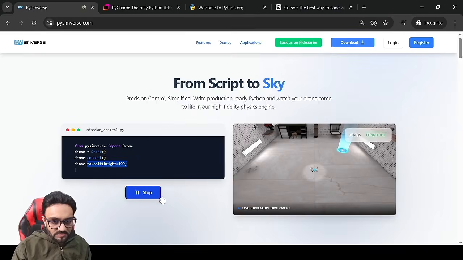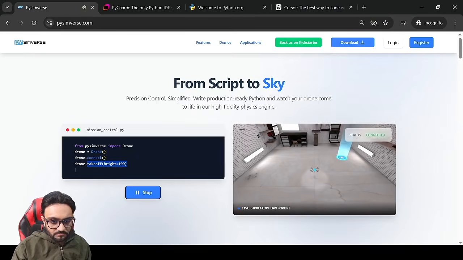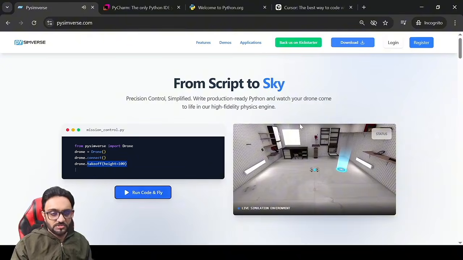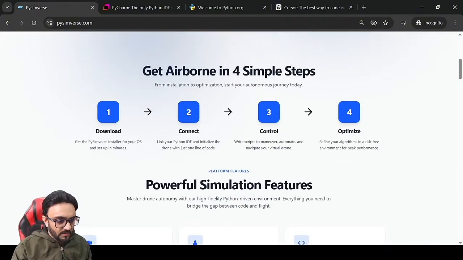So if we click on this, so that's how simple it is. With just 4 lines of code, you can start running. And that's the idea.